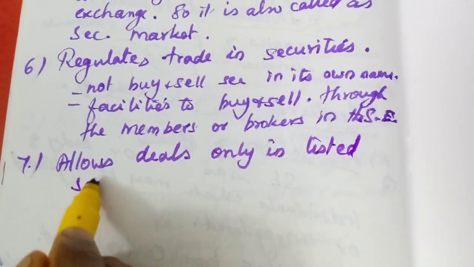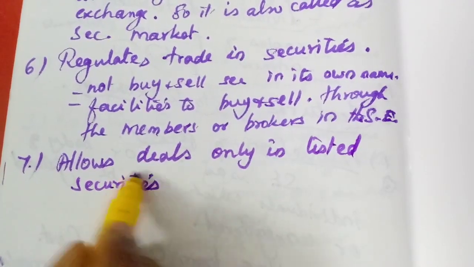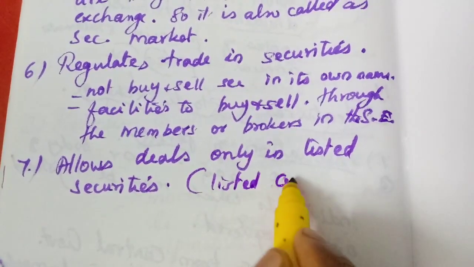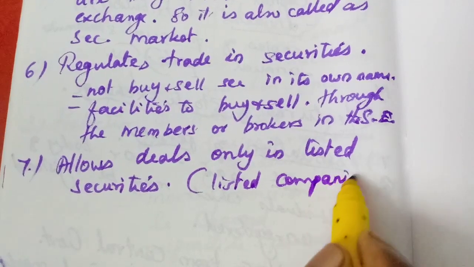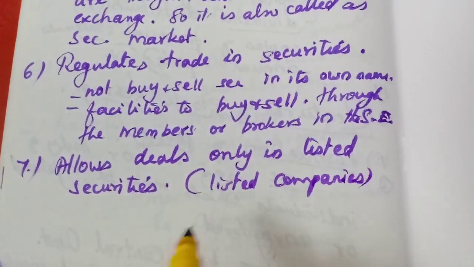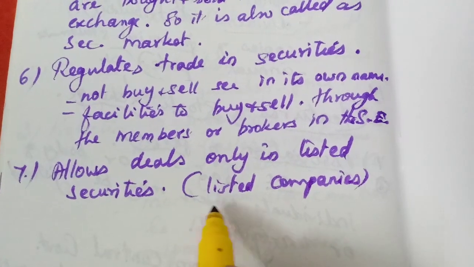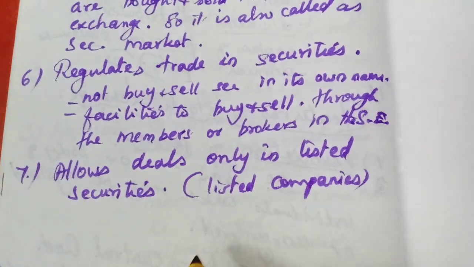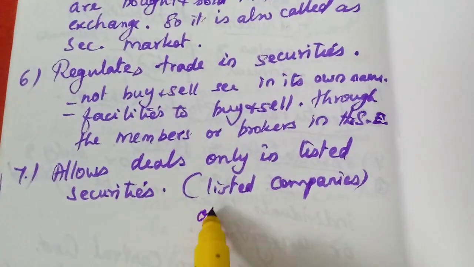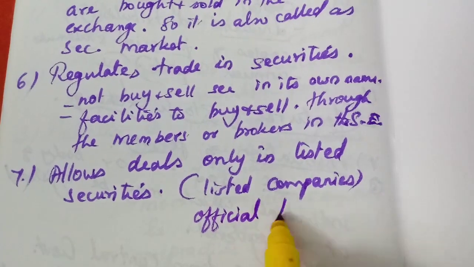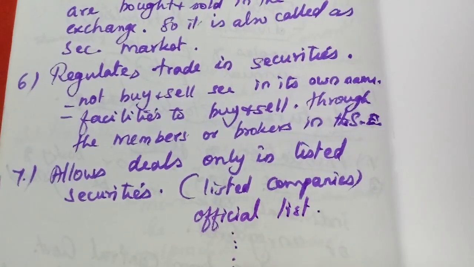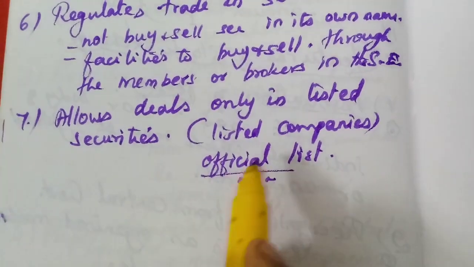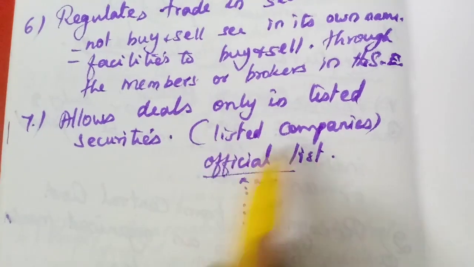Listed securities means the securities of listed companies. Okay, what are listed companies? I have explained it to you already. Listed companies are the companies whose names are in the official list of the stock exchange. Understand? The stock exchange will have one official list. In that list, that particular company's name will be entered. Those companies are called listed companies.